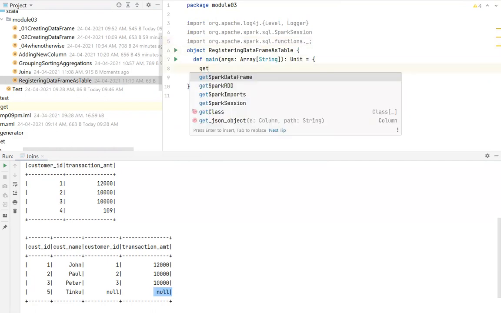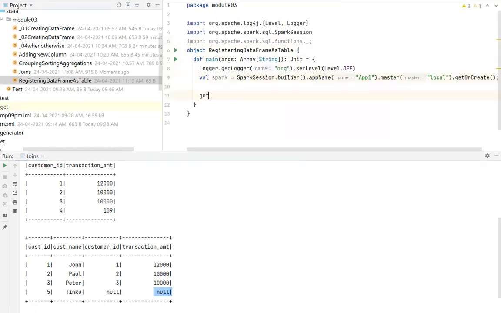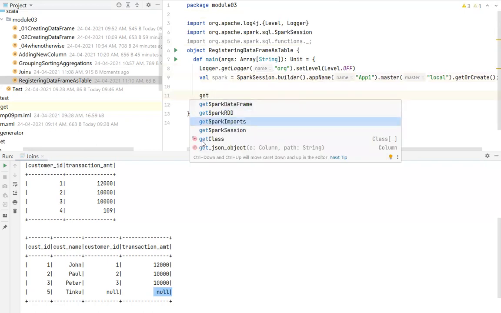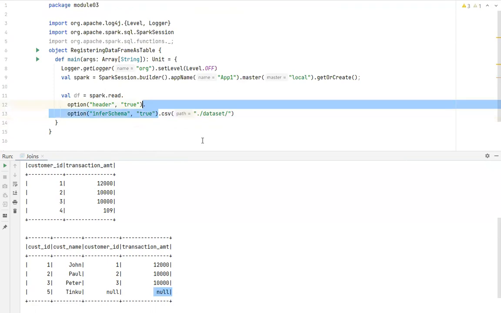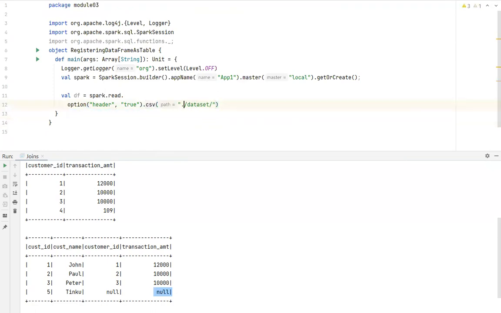So what I do now is get the Spark session, get the Spark data frame, and I'll skip all these things. Then I will specify the u.user file, D colon dataset u.csv. Now look at this. I can create a table on top of your data frame. The data frame is already there. Now for this data frame, I will create a table name. So I can also attach a table.